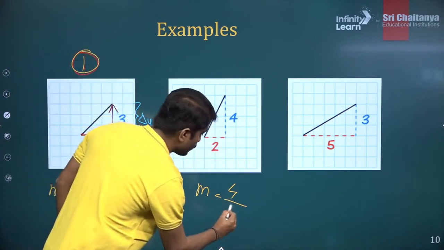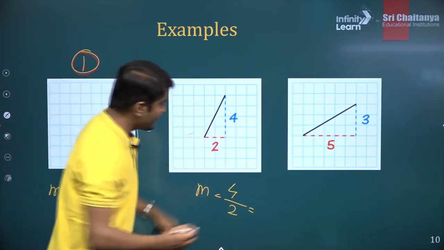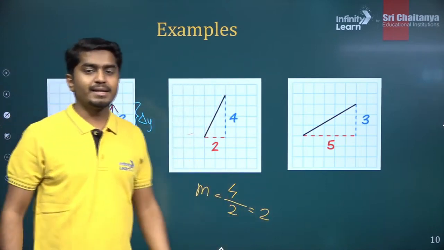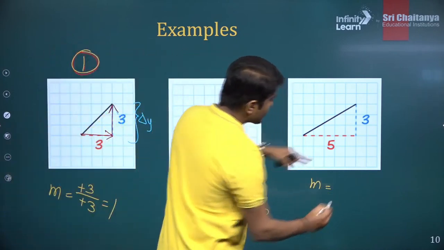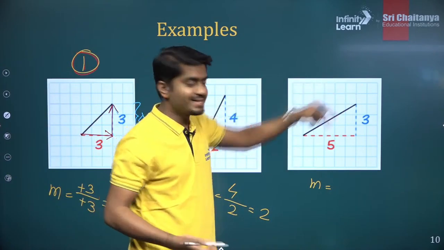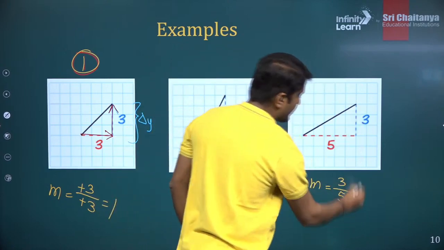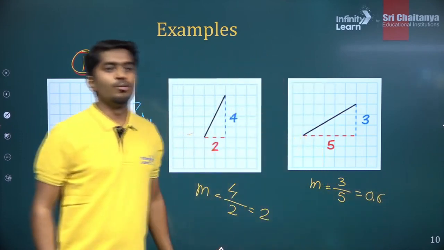What is the x coordinate? 2. Change in the x coordinate or run is 2. So 4 divided by 2 is 2. So this is how you calculate the slope, correct? And for the third one, the slope is again change in the y coordinate, that is our rise, which is plus 3 divided by 5. So 3 by 5 or 0.6 is the slope.